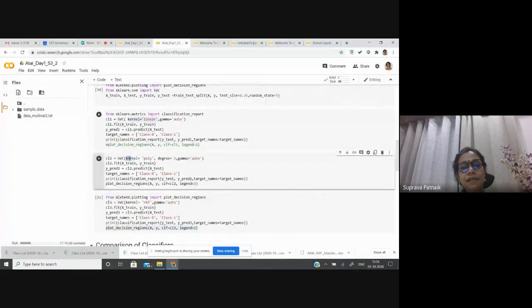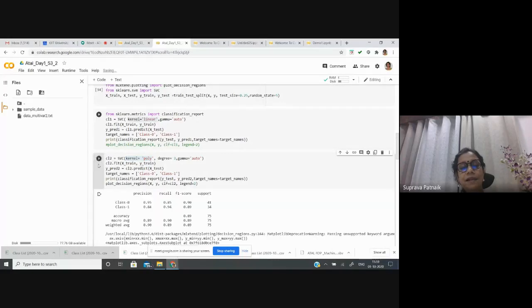Now, instead of linear, if I select a polynomial model, the rest of the things are again the same. Only I'm selecting a polynomial model, and this time, since I'll have a better result, let me plot the decision boundary.